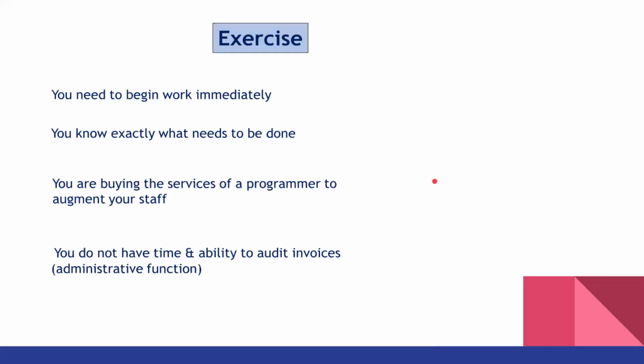For example, you need to begin work immediately. That means you haven't had time to design your scope. So which contract type can you use? Time and material, cost reimburse, or fixed price? Maybe you can answer this. How is it, Bu Fira? Time and material, cost reimburse, or fixed price, when you need to begin work immediately.